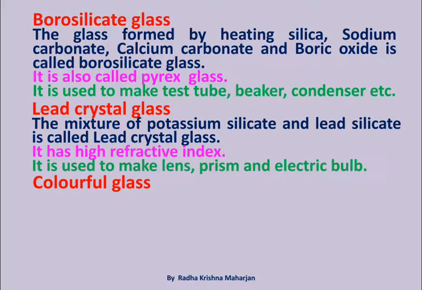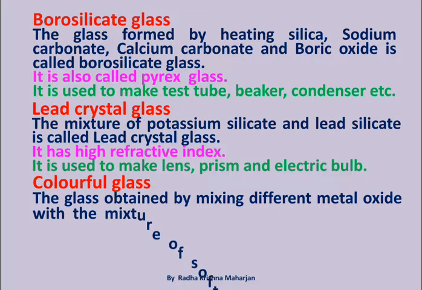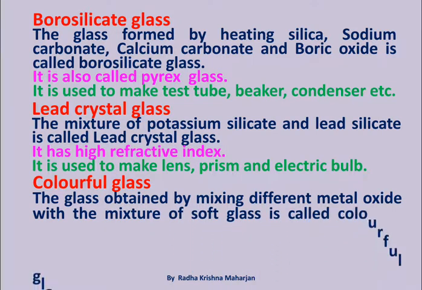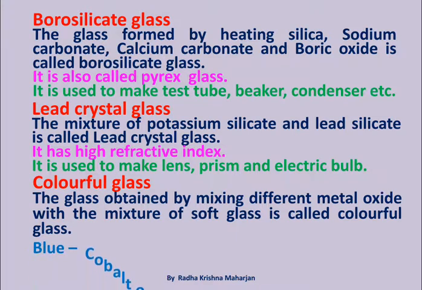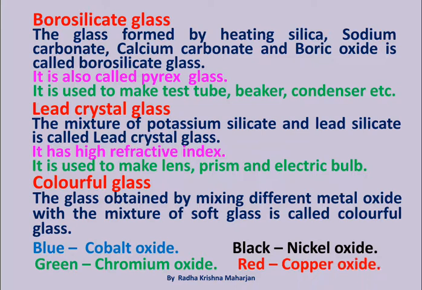Colorful glass. The glass obtained by mixing different metal oxide with the mixture of soft glass is called colorful glass. Blue, cobalt oxide. Black, nickel oxide. Green, chromium oxide. Red, copper oxide.